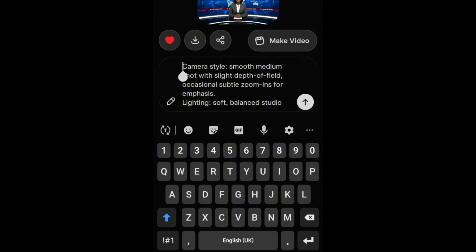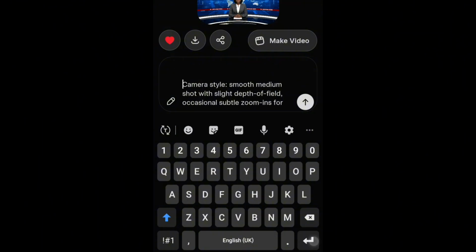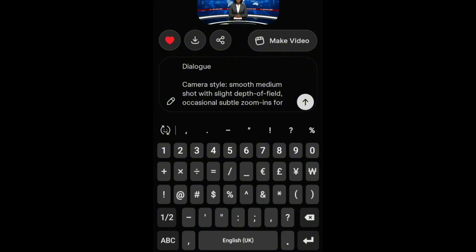So at the top here, you bring this one down a bit, and you type dialogue. You can either write it at the top or at the bottom. For me, writing it at the top just makes it easy because I'll have to be deleting and putting in a new prompt. So you type in dialogue and a colon like this.